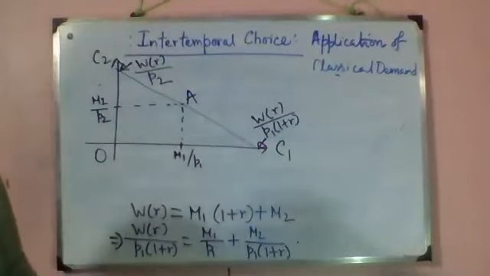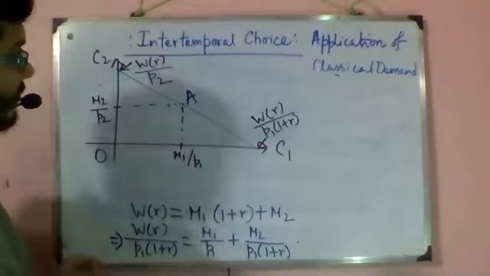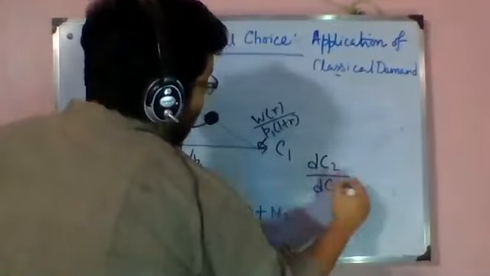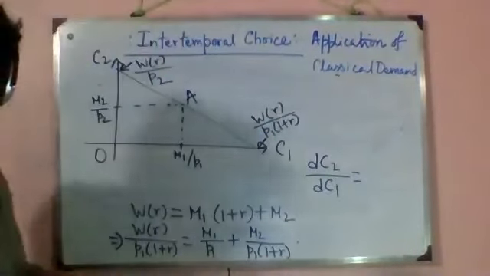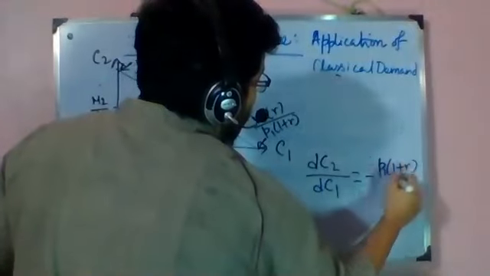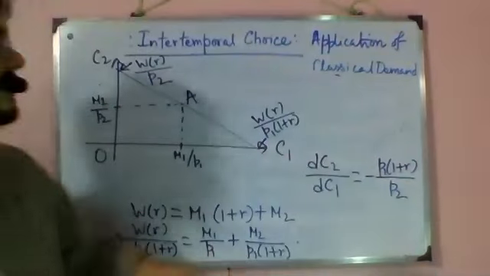Now, since we have our budget line, the next easy step is to find the slope. So what is dC2 by dC1? It will be minus P1 into 1 plus R by P2. Simple differentiation will give you the result.